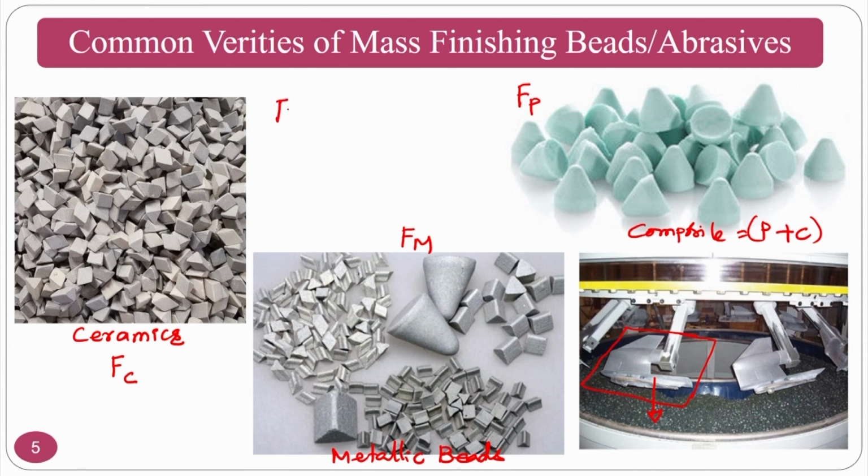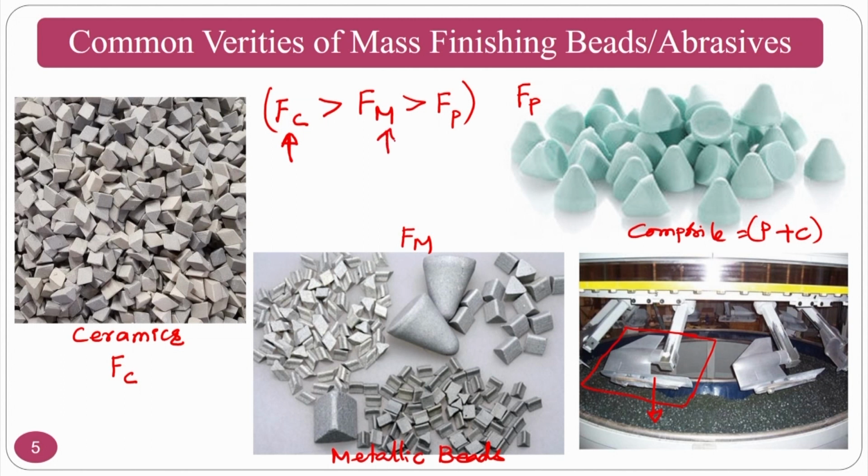Your Fc, ceramic force, that is interacting of ceramic beads with respect to a particular component. Assume that the component is a stainless steel component. What will happen? It will be higher compared to the force that is exerted by the metal beads, that will be higher than force exerted by the polymer or composite. Now if you see here, what will happen? If you want a rough finishing, then you can go for ceramic. If you want medium finishing, you can go for metal.